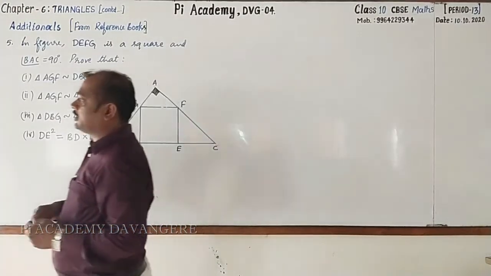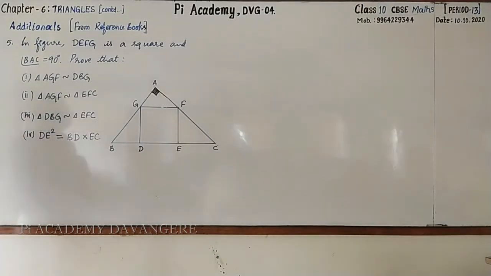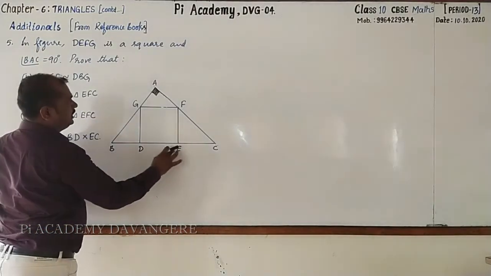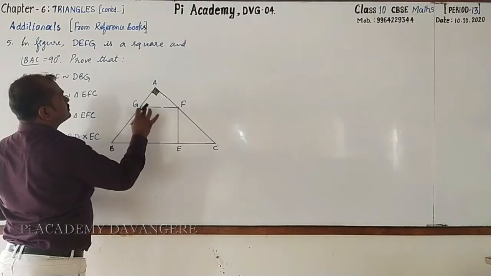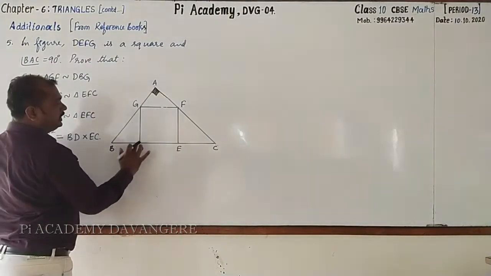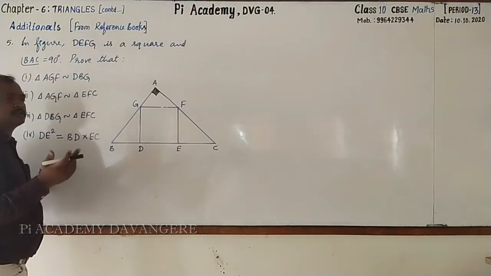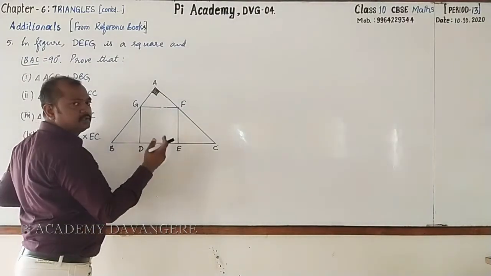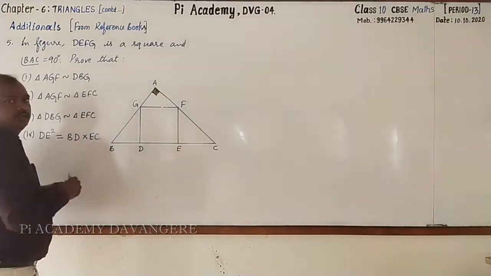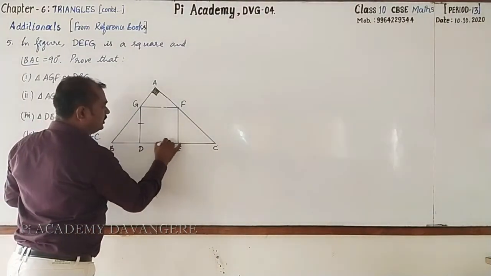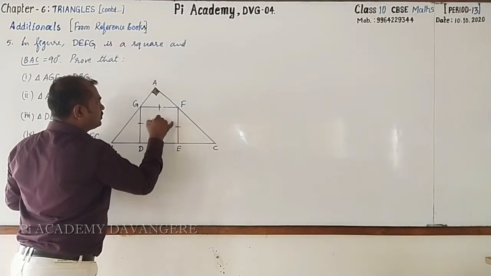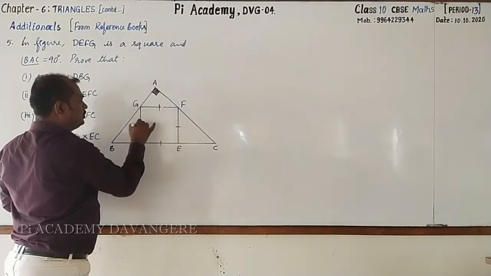Dear students, observe this one. Even this is also important from the examination point of view. The question is like this. In the figure, DEFG is a square. If it is a square, each angle is 90 degrees and all sides are equal. Let me show that. Look here. DE equal to EF, which is equal to FG equal to GD.